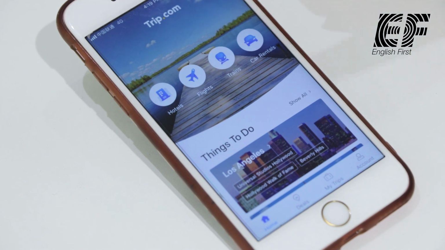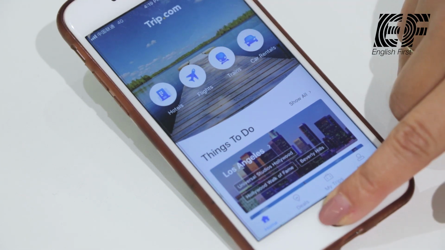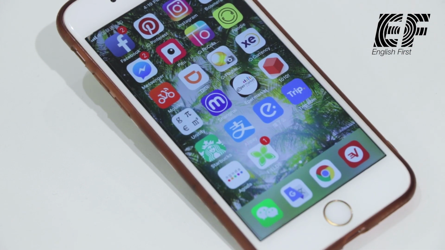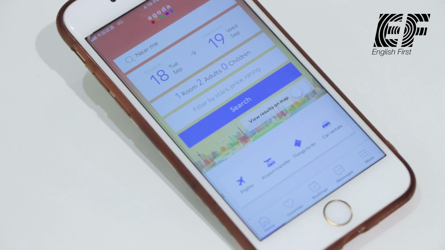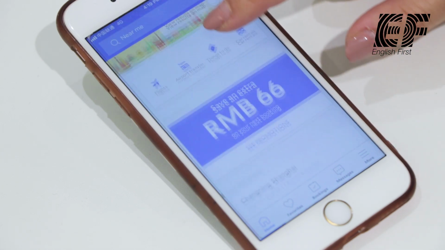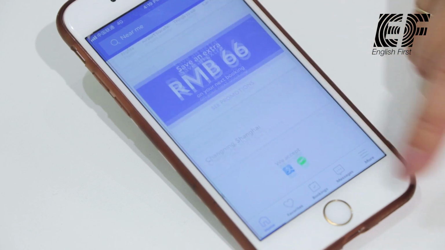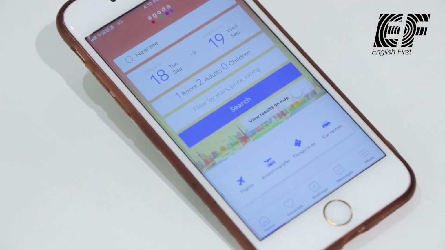My preference is to book my flights and trains through Trip.com. However, I actually prefer booking my accommodation through Agoda. And I find that Agoda has a lot more accommodation options as well as some more promotion than Trip.com.